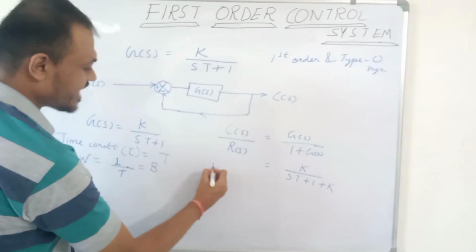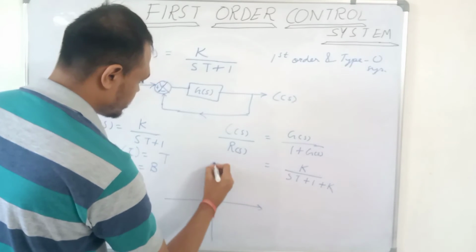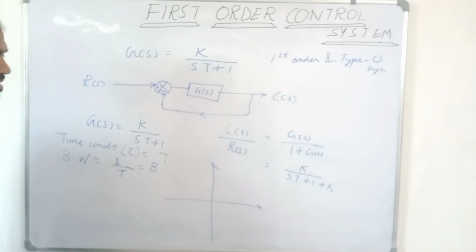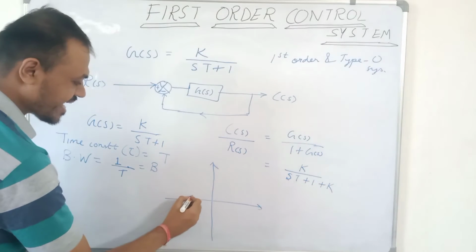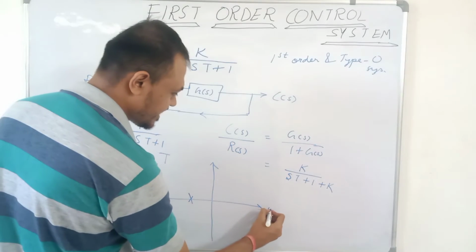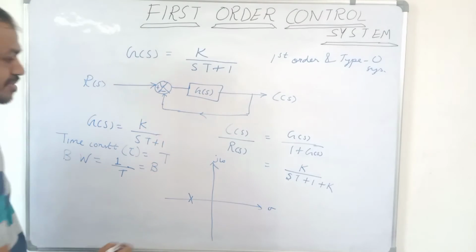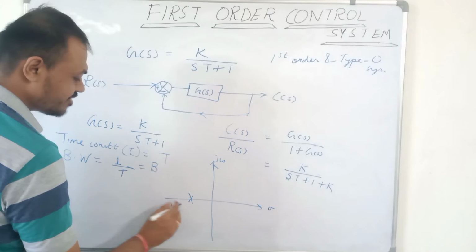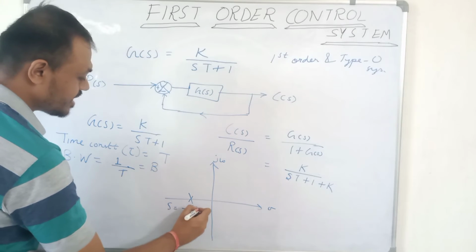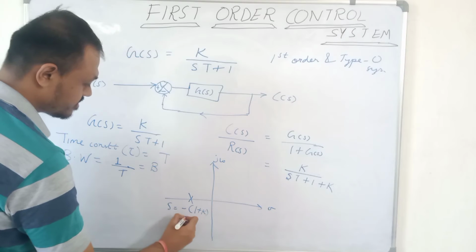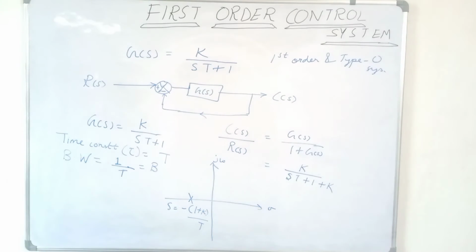So if we draw the S-plane diagram for this closed loop system, with axes sigma and j omega, then the pole will be at s equal to minus of 1 plus k upon T.